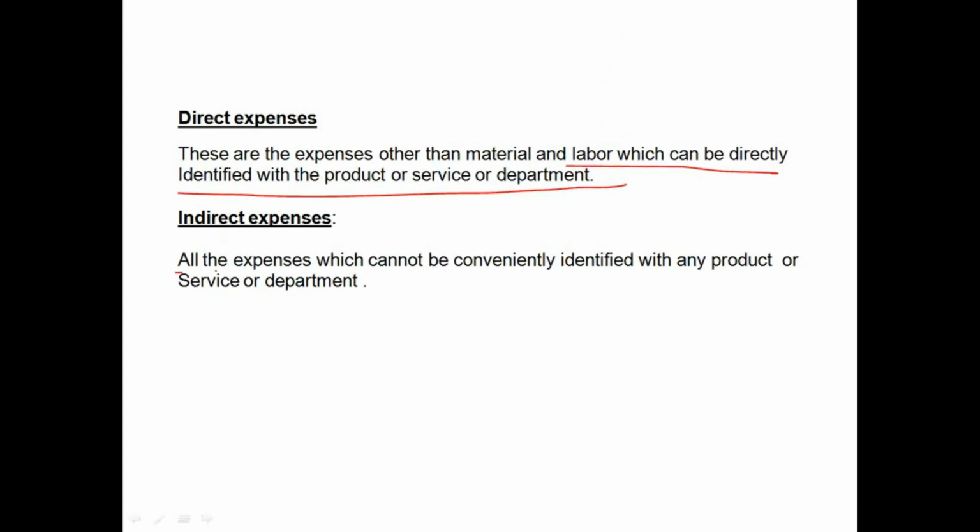All the expenses which cannot be conveniently identified with any product or service or department. Let us take the example of printing and stationery. We are producing 100 products, and every department is using some printing and stationery. With which product do you identify this printing and stationery? Traveling expense of the employees, depreciation on the office furniture. With which product do you identify? No, it's not possible. This type of expenditure is called indirect expenses.